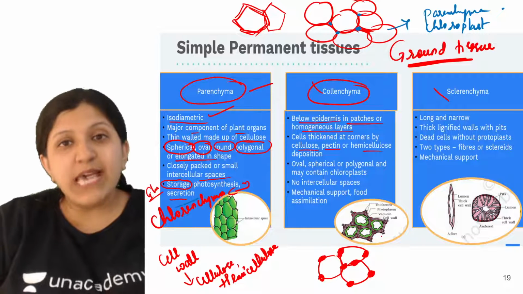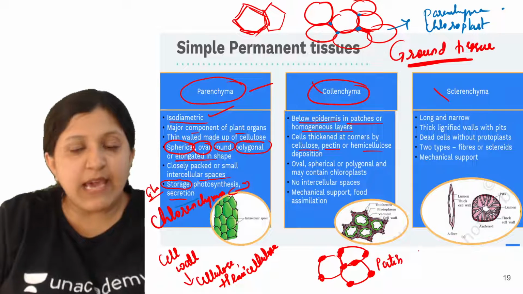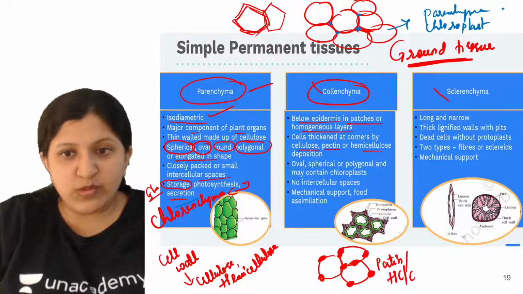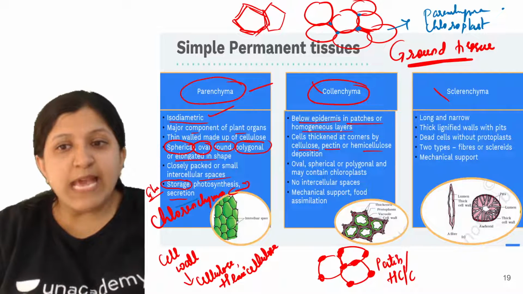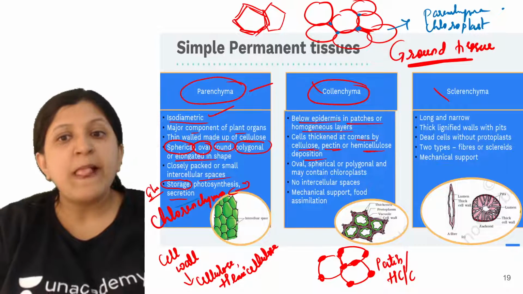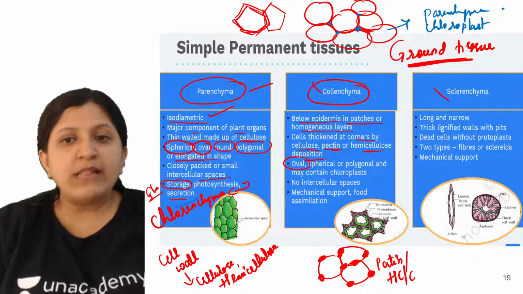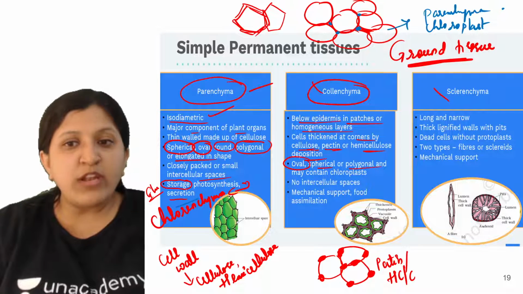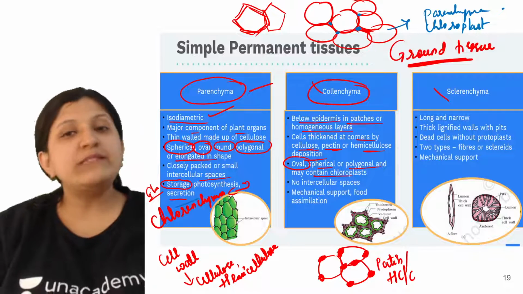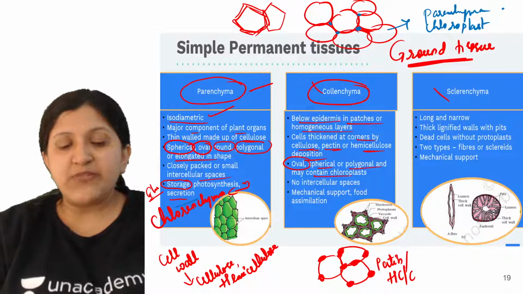So why exactly is there a thickening? Because there is a deposition of pectin that has occurred at the corner, or it can be hemicellulose, or cellulose can also be deposited. So cells are thickened at the corners by cellulose, pectin, hemicellulose deposition. These cells can also be oval, spherical, polygonal, or may even contain chloroplast. If they have chloroplast, they can also perform photosynthesis. There is no specific name as such.